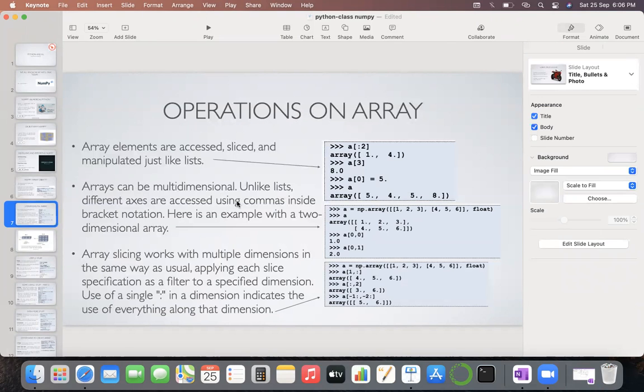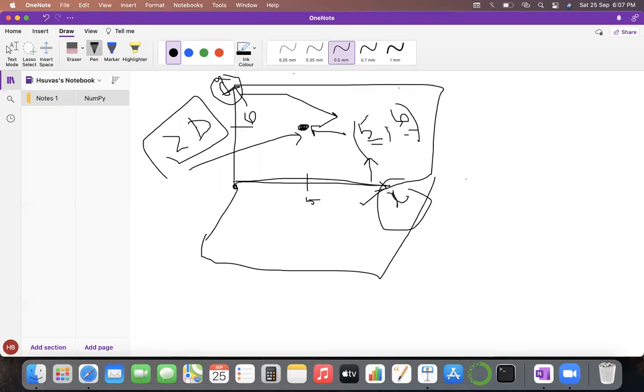Unlike a list, different axes are accessed through commas inside bracket notation, and this is an example of a two-dimensional array. Having a two-dimensional array means you only need these two values to represent a certain point in the whole system. This is called a Cartesian coordinate, by the way. Why am I putting so much stress on this Cartesian coordinate?